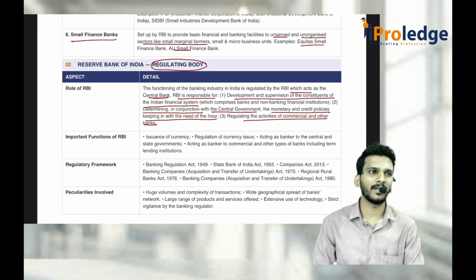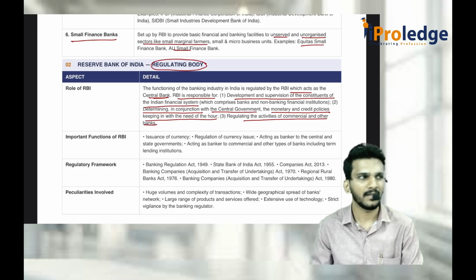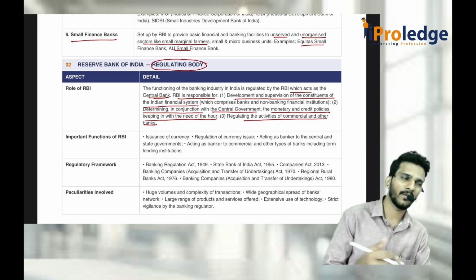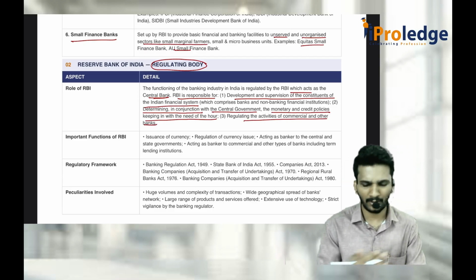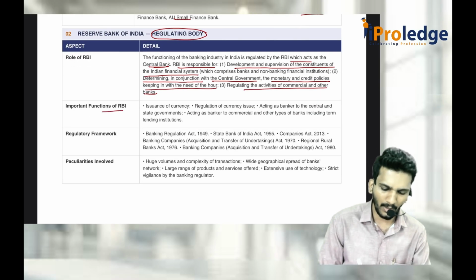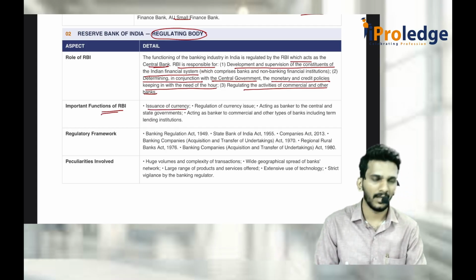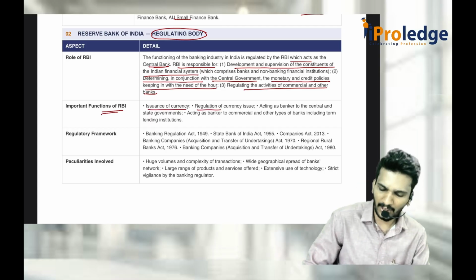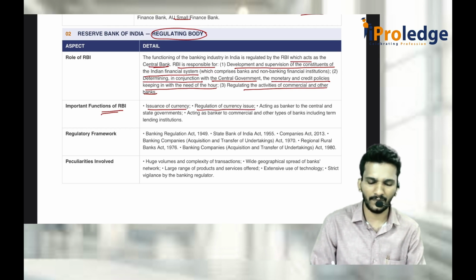That means whenever somebody is going out of the market, like giving loans at 20, 30, 40%, it tries to regulate. Again, somebody is going for 5, 6%, 3, 4%, then also it is being regulated. Everything is being regulated there. What are the important functions of RBI? We know that they should issue the currency notes 500, 100, 200, everything. The regulation of currency issue. What is regulation of currency issue?